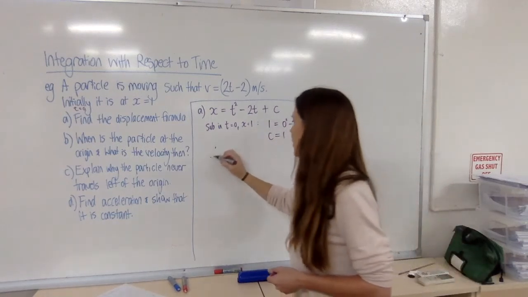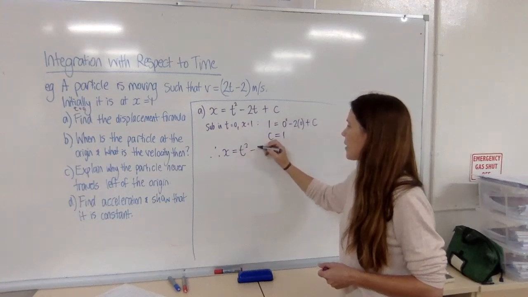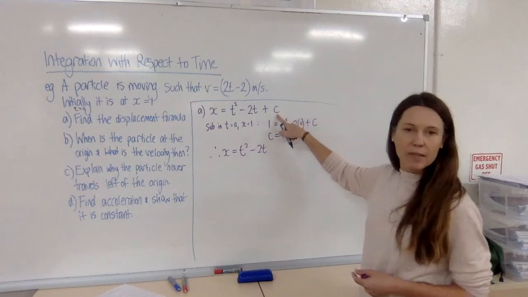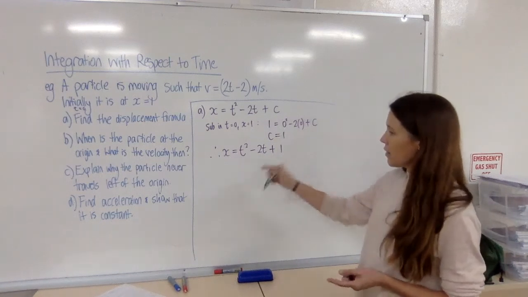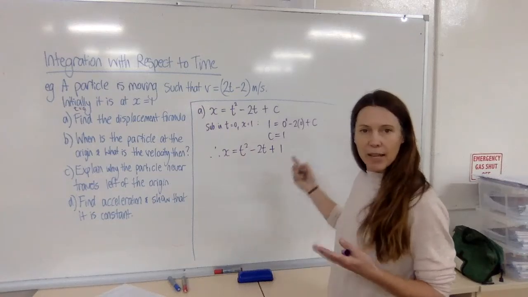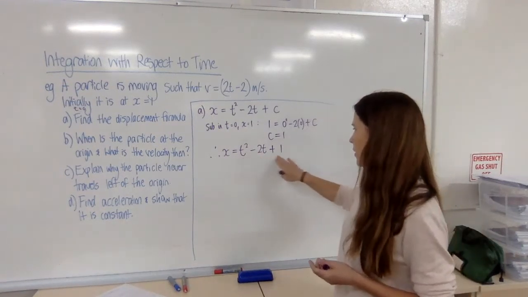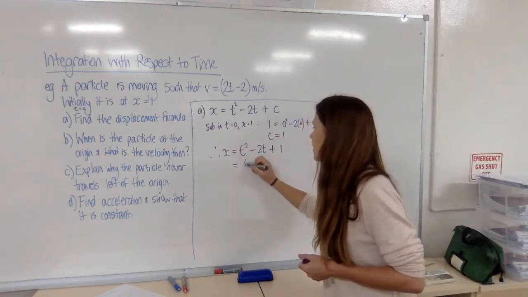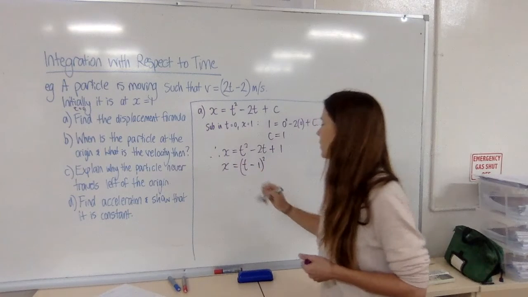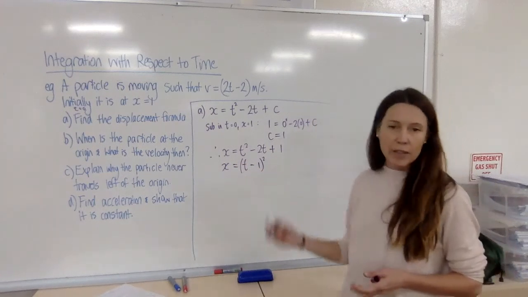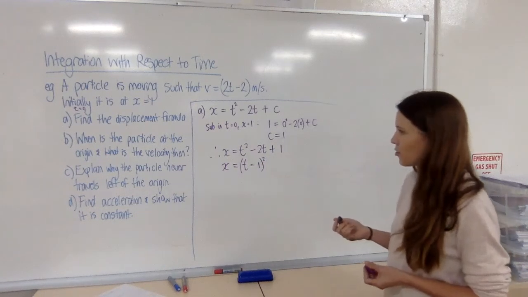Now I can write my formula out. Knowing what c is, I've got my t squared, I've got my minus 2t, but now instead of leaving that unknown on the end, I know that I have plus 1. Now if I'm graphing this or using it for something else later, it might be handy to look at all of its disguises. It's perfectly okay as it is, but if I can see that I can factorize it, then it's smart to go ahead and do so, because it might help me later on. Certainly it will help me to graph it. I can see straight away where the intercepts would be, and that will give me a lot of information.